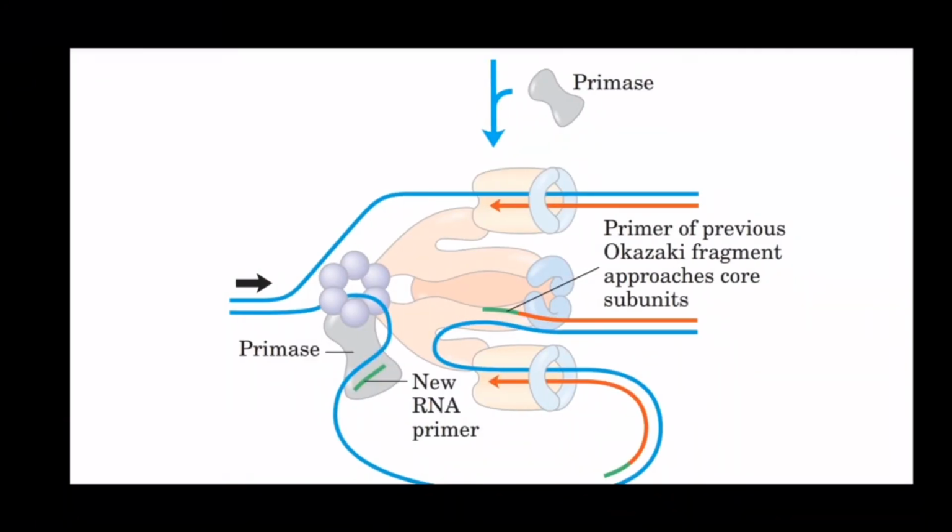You can see the primer synthesized, and afterwards when the process is completed, the synthesis is halted and the primers are removed by using the RNA-DNA hybrid breaking enzyme, that is RNase H enzyme, and the RNA-DNA hybrid is broken down and the places are again filled with the DNA polymerase 1 enzyme, which adds the new nucleotides and seals the gap formed on the lagging strand, that is the Okazaki fragment strand. Due to this, the elongation process takes place until the termination signal is reached on the strand.